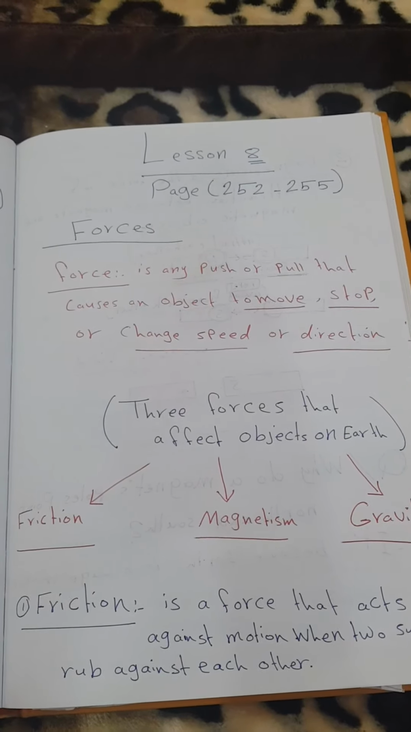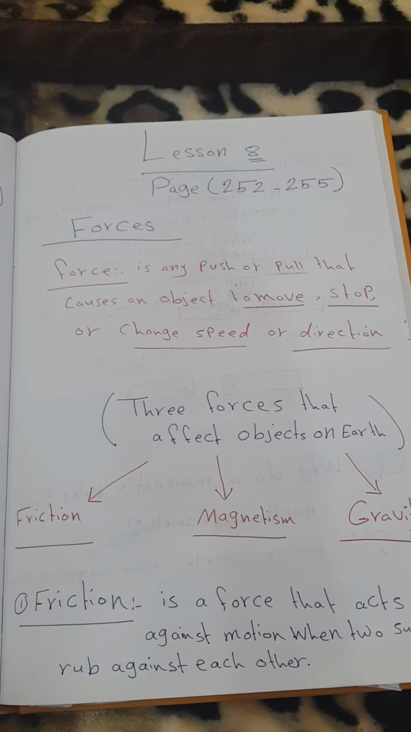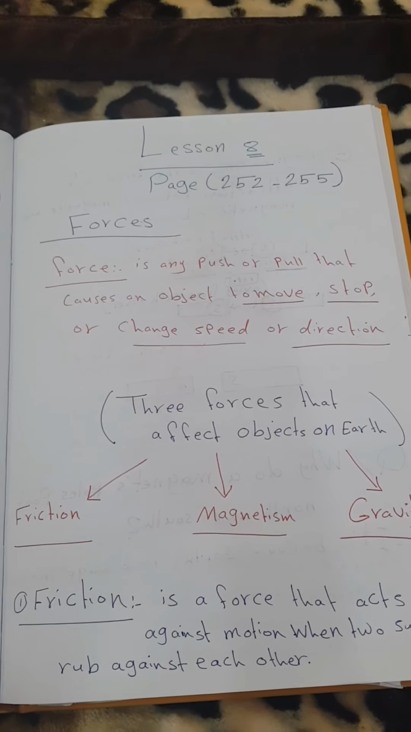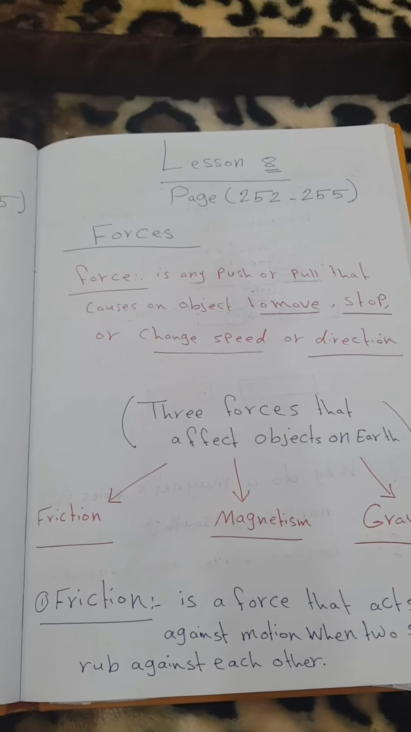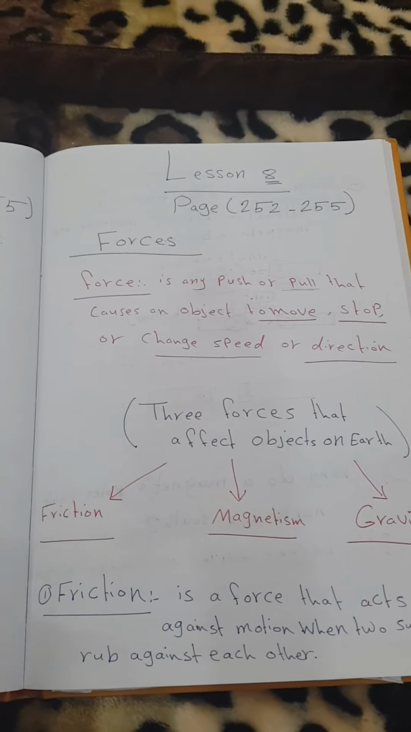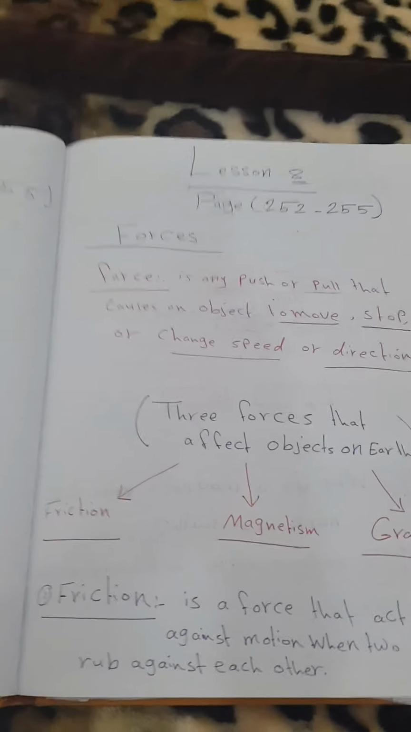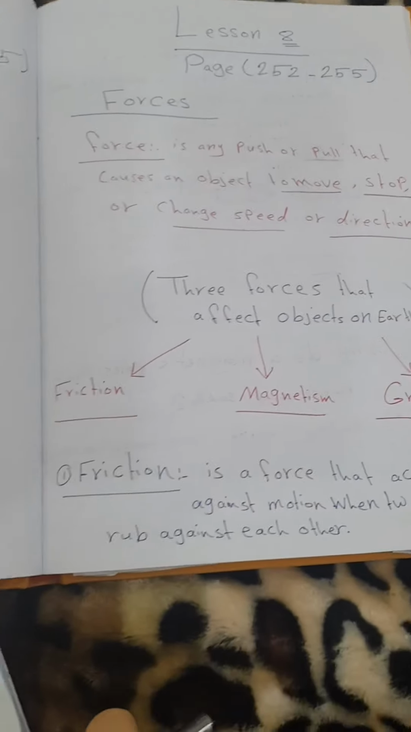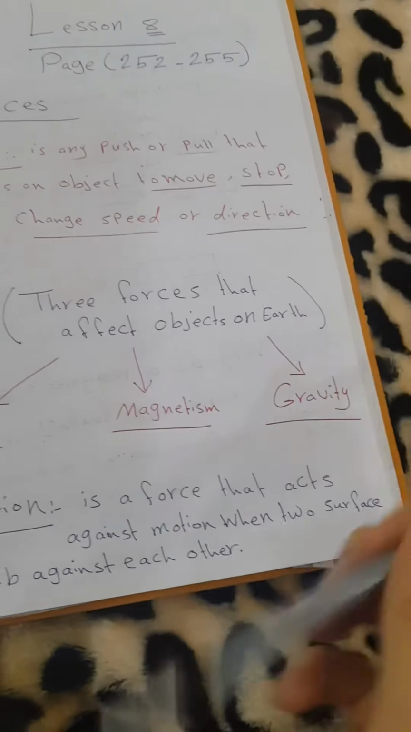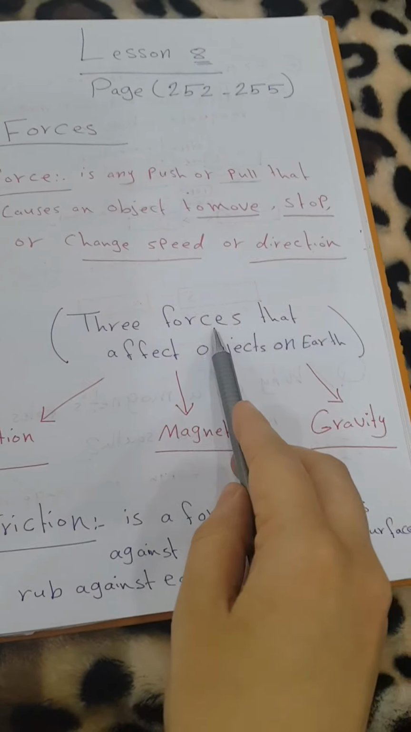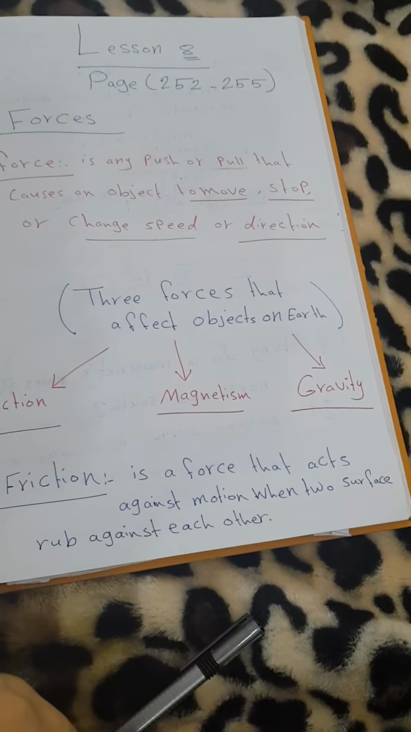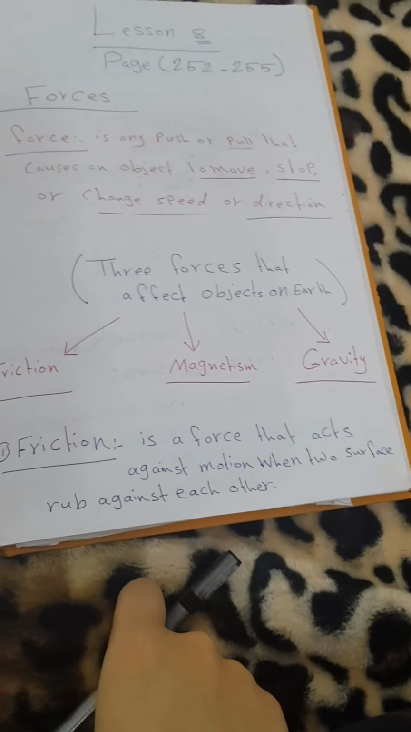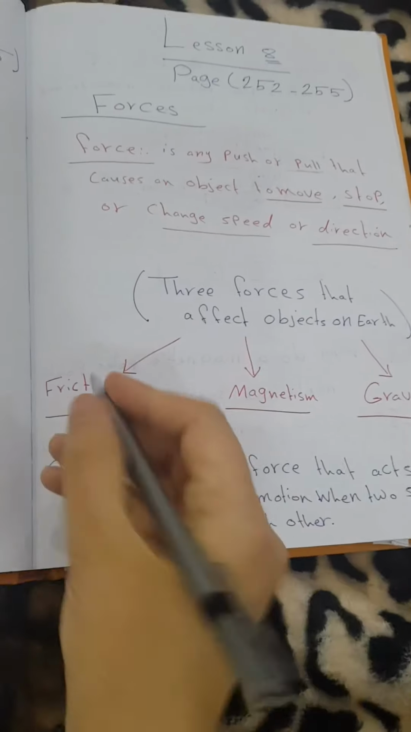It's any push or pull that causes an object to move, or to stop moving, or to change the speed or the direction of this object. So the meaning of force is very easy. After that, we have the three forces that affect objects on earth. Really, we have three forces that affect the objects on earth, either